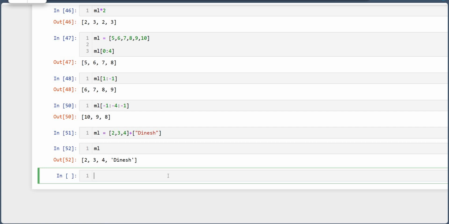It has no issue if the other value is a string, numerical or float type. A list is a heterogeneous type, so it doesn't care whether the other value is numerical, float, boolean, or a string. If you add it, it will make a whole single list. It adds both lists and they become a single list, so 2 3 4 takes Dinesh inside. So this is how list works.